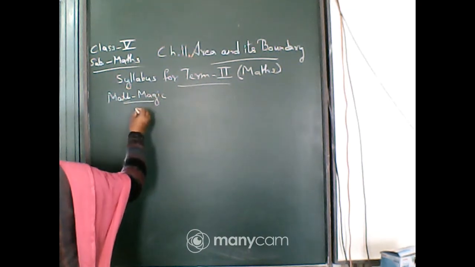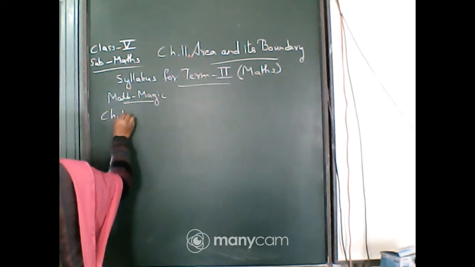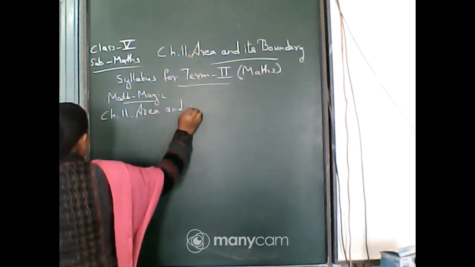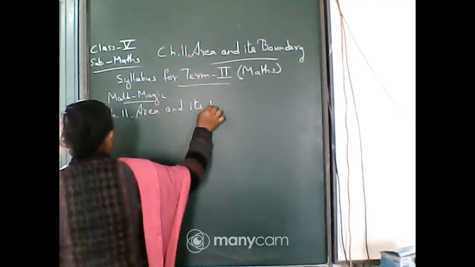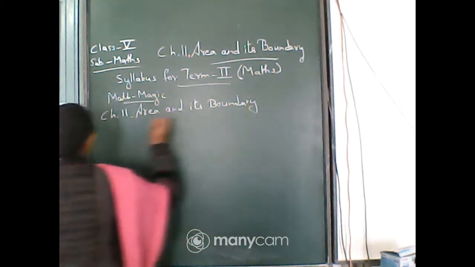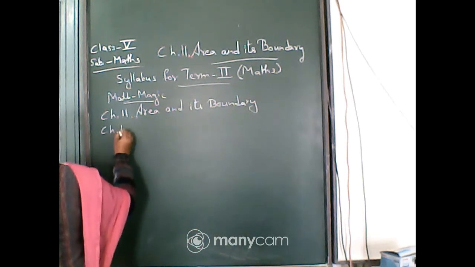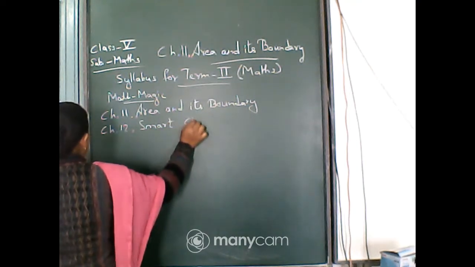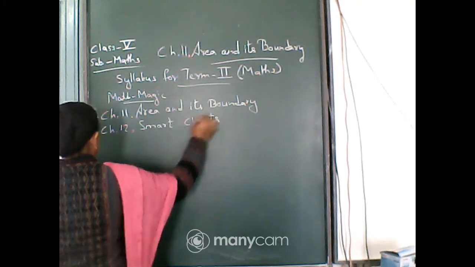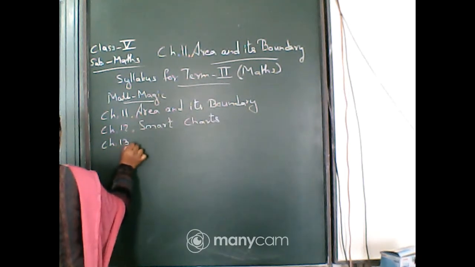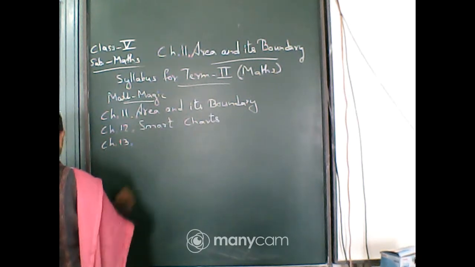Math Magic, chapter number 11, area and its boundary. Then chapter number 12, smart charts. Then chapter number 13, ways to multiply and divide.